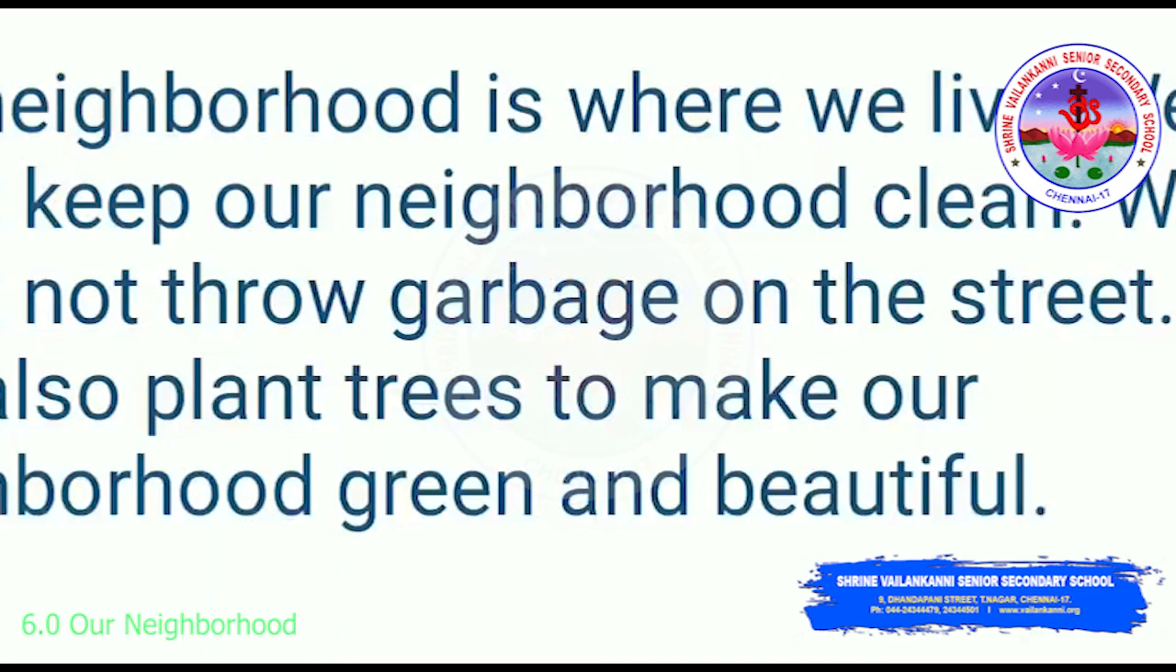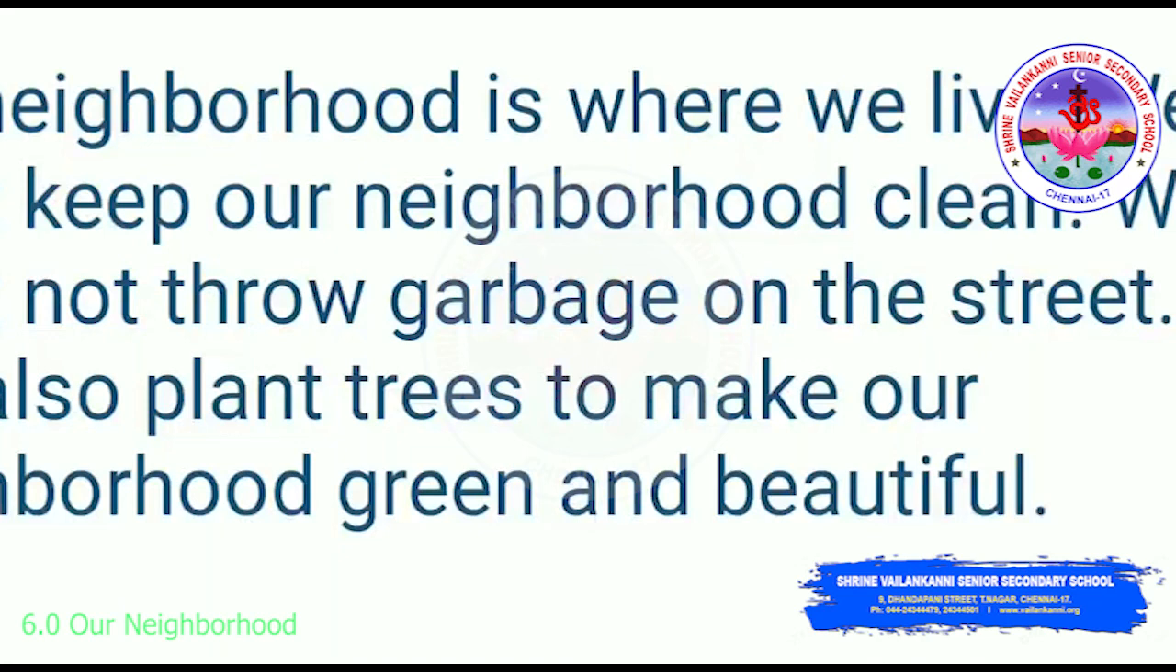There are a few people who keep throwing things on the street and all. They'll eat chocolate, they'll throw the wrapper. They'll eat some snacks, juice cartons, everything, and they'll just throw it on the street. So as good citizens, we are not supposed to do something like that. It is our responsibility to keep our neighborhood neat and clean.